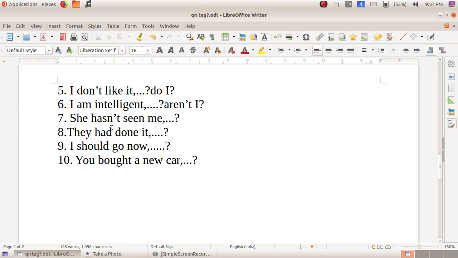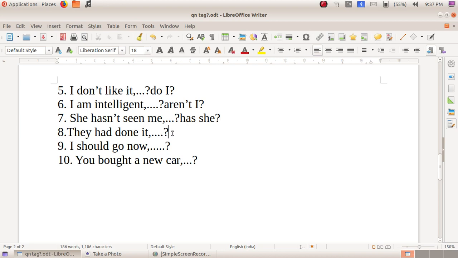Next one, she hasn't seen me. This also is negative, as it is hasn't. Negative sentence. So what should be the tag? Positive, and the auxiliary verb is has, and the subject is she. So the tag will be has she.